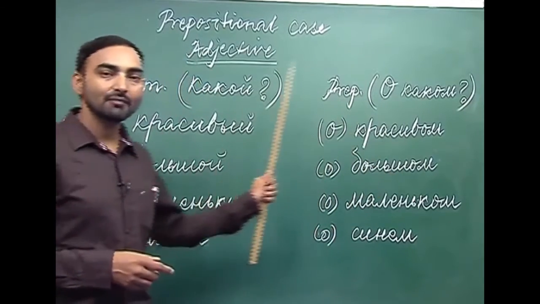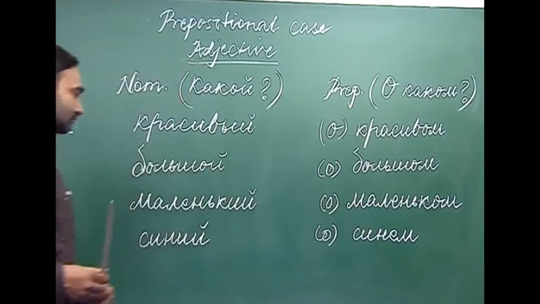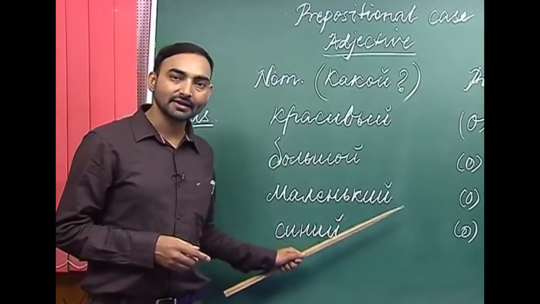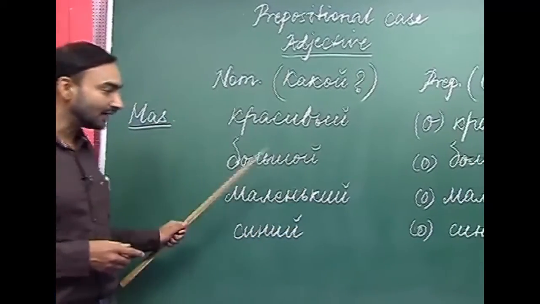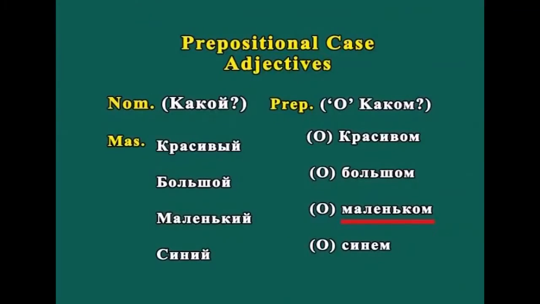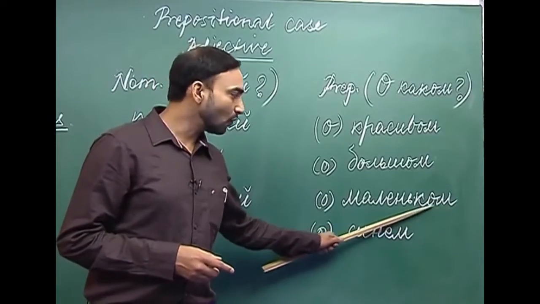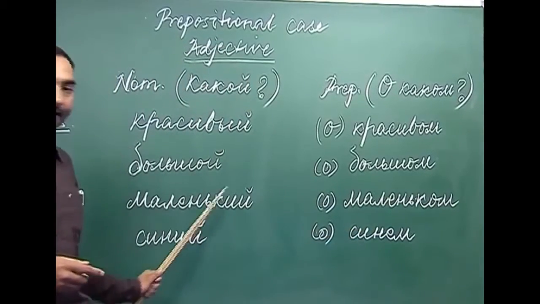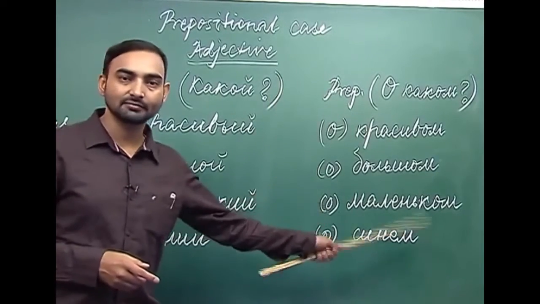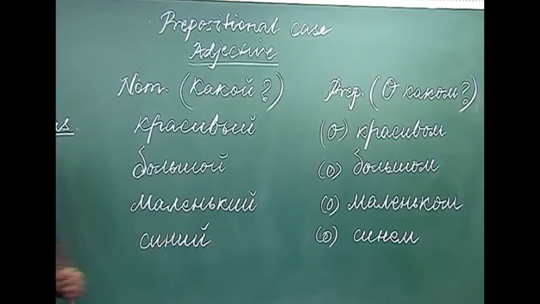So, bolshoi, bolshom. The next adjective we have is malenki. Malenki has E and I kratke ending. What happens when malenki is used in the prepositional case? Malenki becomes malenkom. Again we are using om by replacing E and I kratke. Malenki, malenkom, and malenki is small.